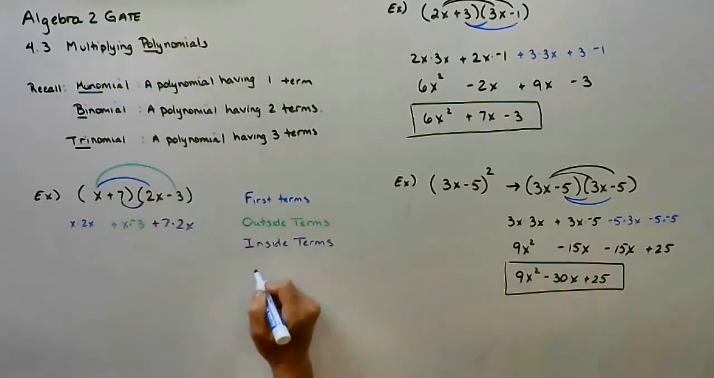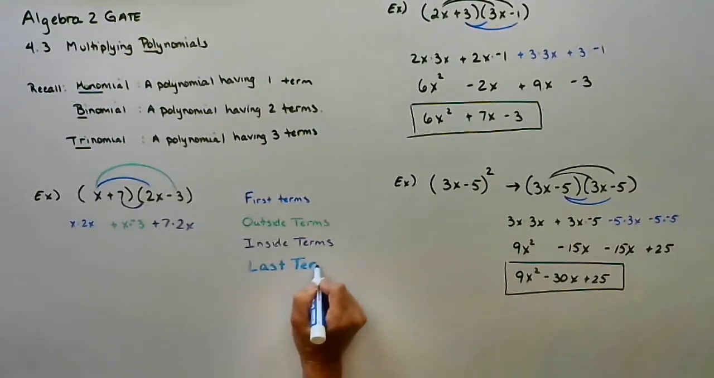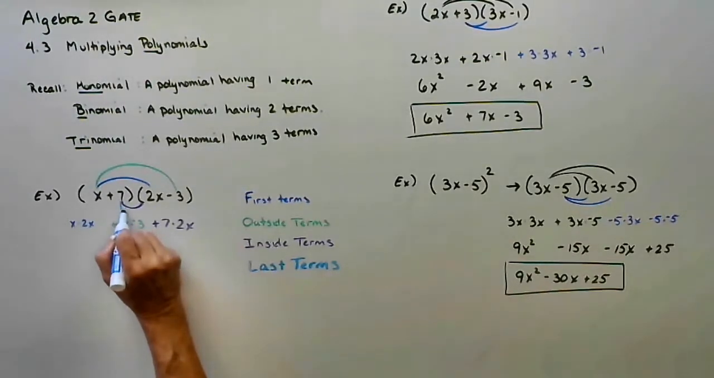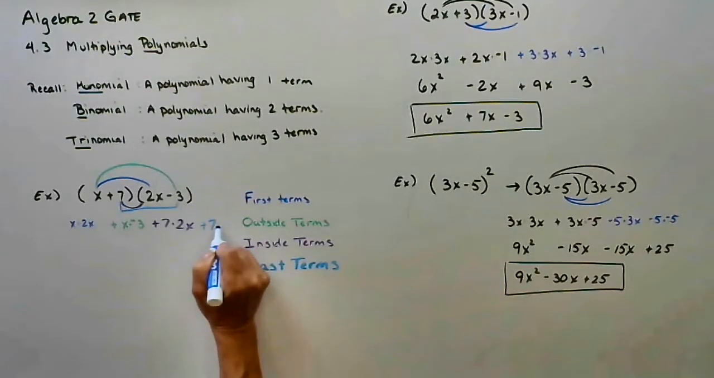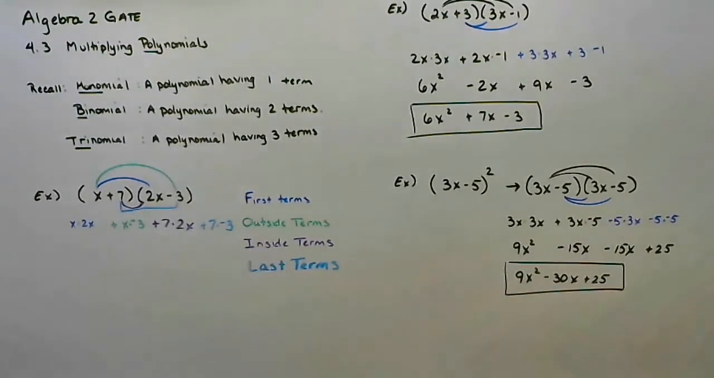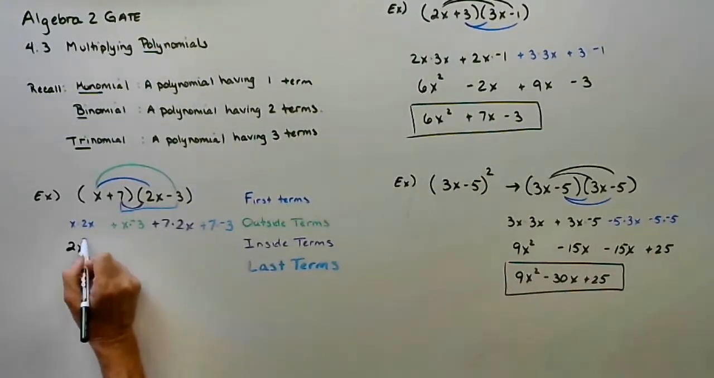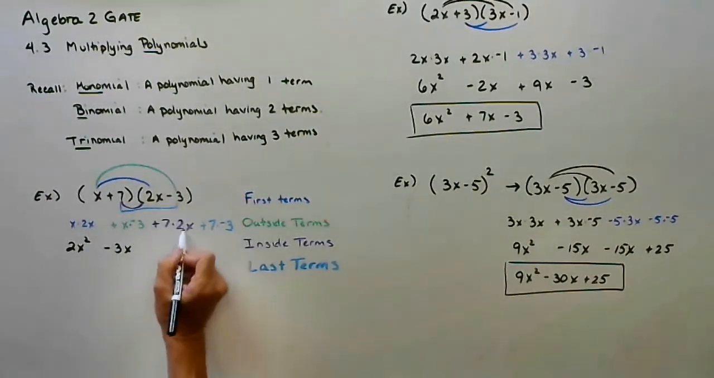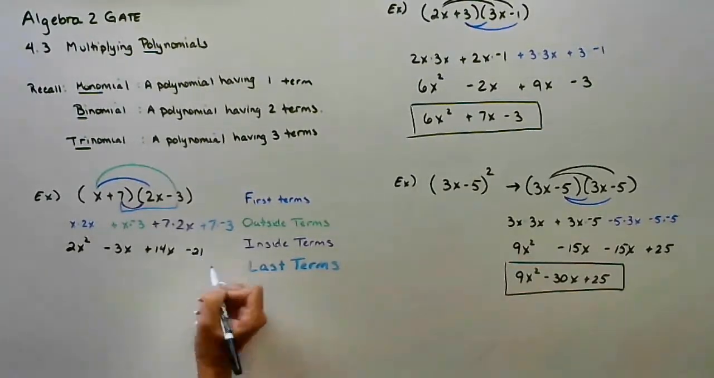represents the last terms. So the last terms would be the last one in each one of these, the 7 times negative 3. So then if we simplify each term, x times 2x is 2x squared minus a 3x plus a 14x minus 21.